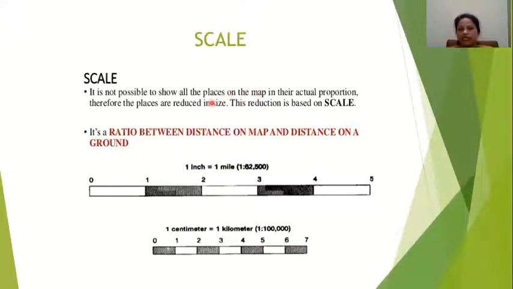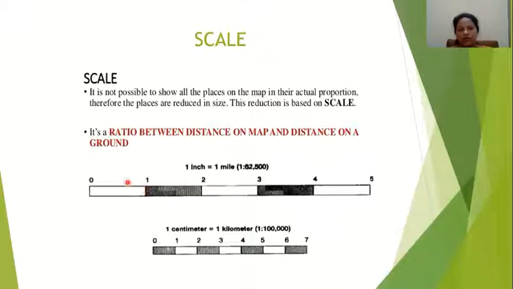So we use scales for this purpose. This reduction is based on scale. It's a ratio between distance on a map and distance on the ground. For example, here you can see 1 inch is equal to 1 mile. That means each column, you can see this, each one is 1 inch on a map. But actually what we have to think is this 1 inch means 1 mile on the actual distance or on the ground.